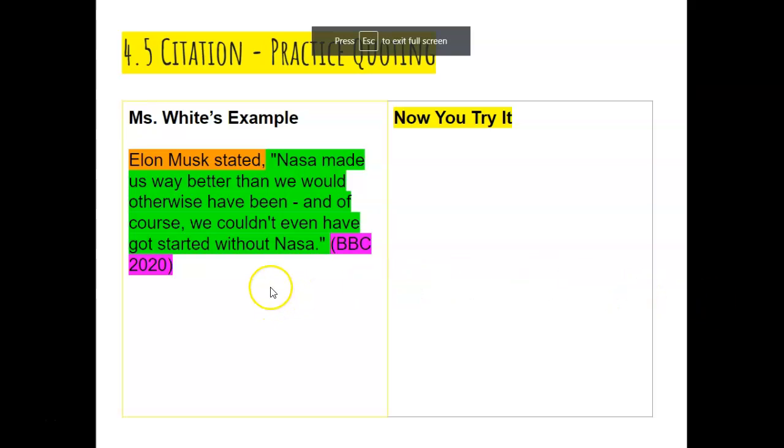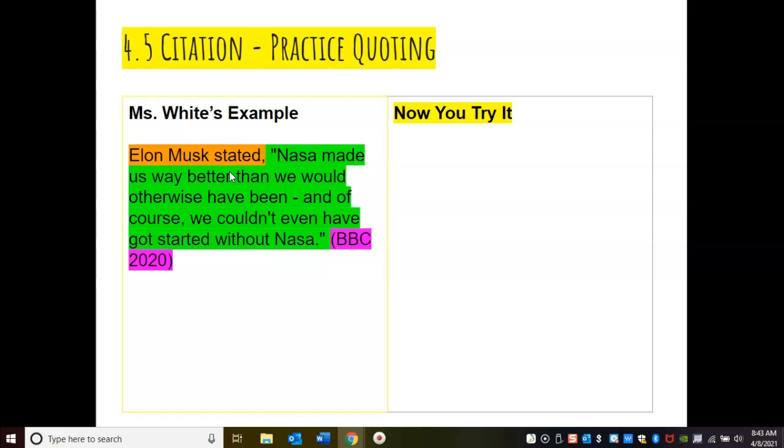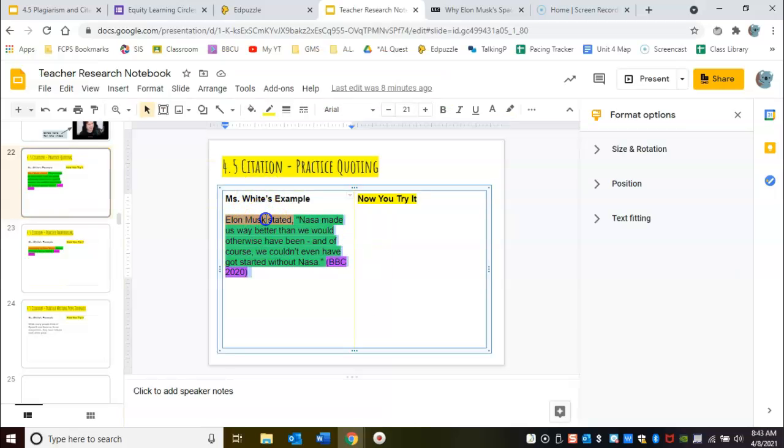Okay, so once you've chosen one that you think is good for your research question, my research question is, what are the similarities and differences between NASA and SpaceX? So I looked at one of my resources and for quoting, there are always 3 parts. So I color coded these and I want you to try that too. You put in orange, who said it. You put in green, what they said. And you put in pink, where it came from.